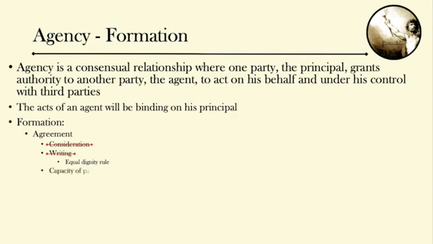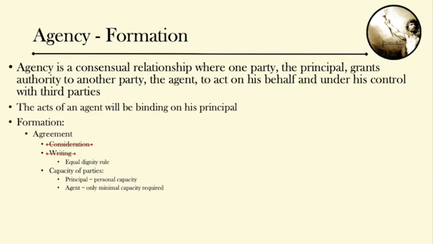We also need to discuss the capacity of the parties in the agency agreement. For the principal, we need personal capacity, which means that minors and incompetents cannot be principals. But for agents, only minimal capacity is required, so minors could be agents.